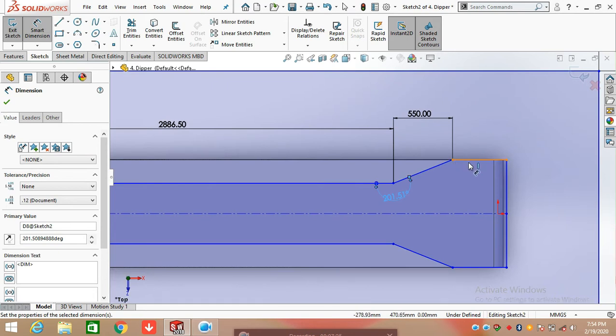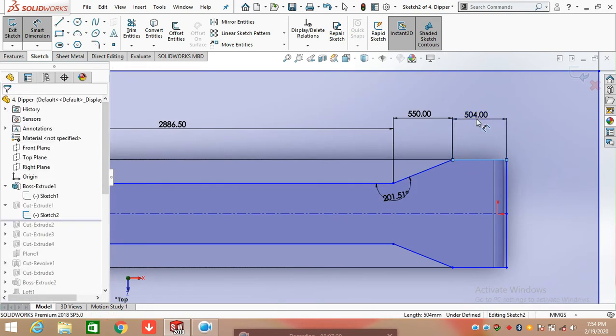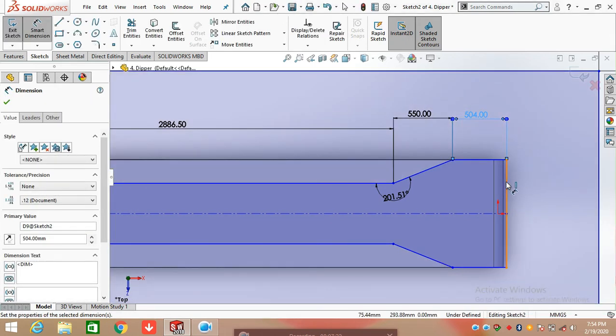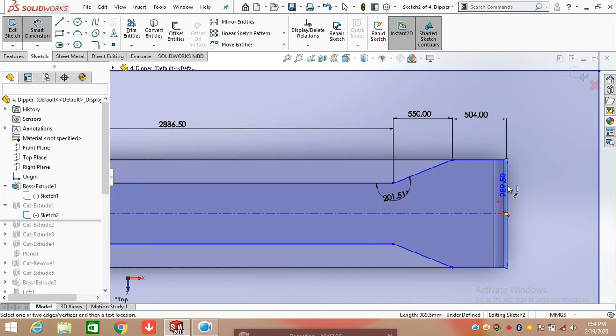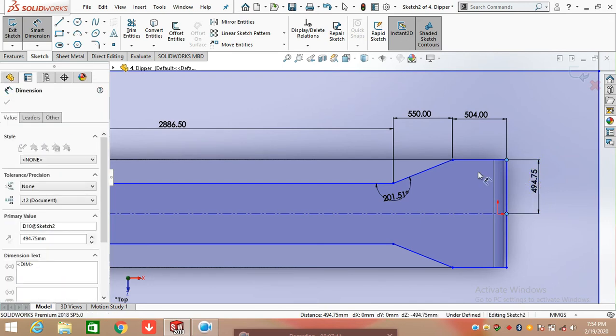Now again draw a straight line from this point, which is 504 mm, and draw a straight line to the center line, which is 494.75 mm.